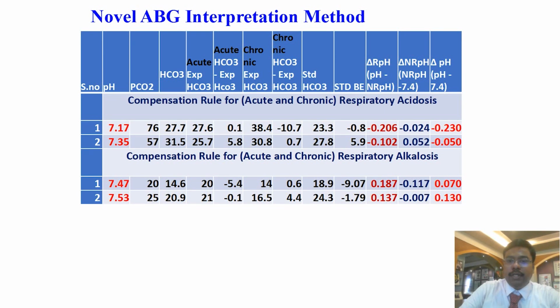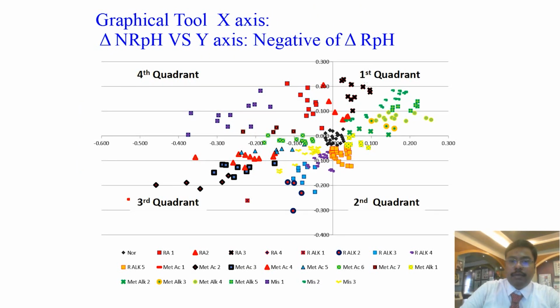So we can compare the total change in pH with the delta RPH and delta NRPH. Similarly, a 4-quadrant graph can be constructed using delta NRPH on the x-axis and delta RPH on the y-axis. So there are 4 quadrants: metabolic alkalosis, metabolic acidosis, respiratory acidosis and respiratory alkalosis. If the point is in between, then it denotes either compensations or a mixed disorder.